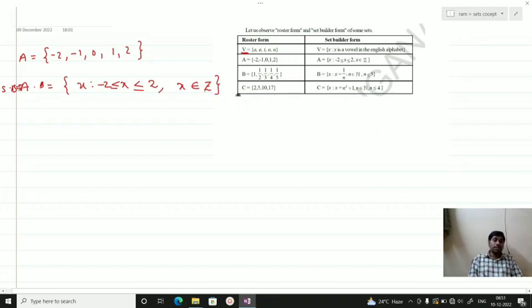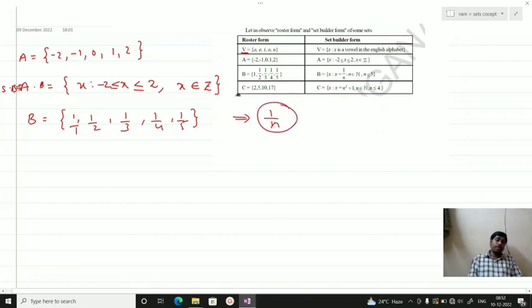are called integers. Next, another set B has numbers like 1, 1 by 2, 1 by 3, 1 by 4, 1 by 5. We have to represent this, it is like 1 by 1. First you have to understand it is in the form 1 by n. So write it in set builder form.